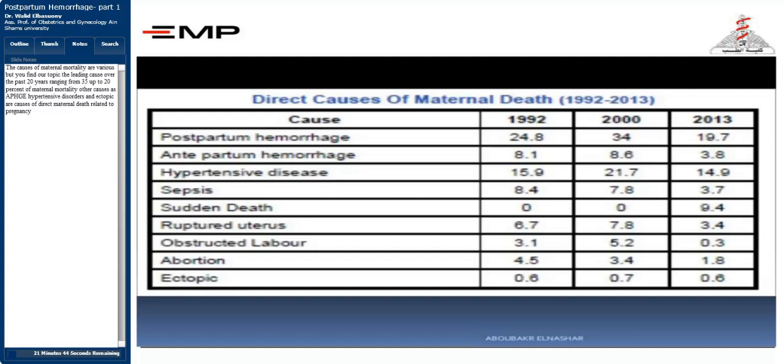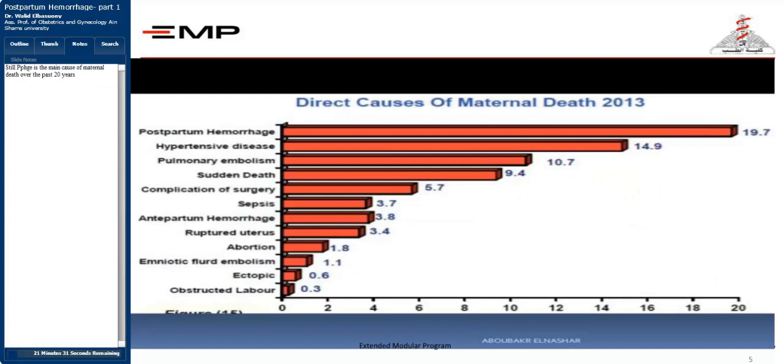Other causes, we have antepartum hemorrhage, hypertensive disorders, sepsis, sudden death, ruptured uterus, obstructed labor, abortion, ectopic, and other various causes that may be a direct cause of maternal death. This graph shows the main causes of maternal death, as we said, and we find that postpartum hemorrhage is still the main cause of maternal death over the past 20 years.